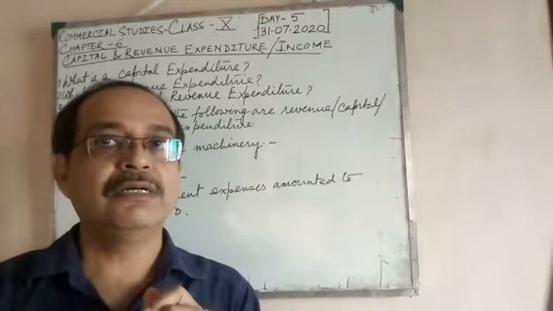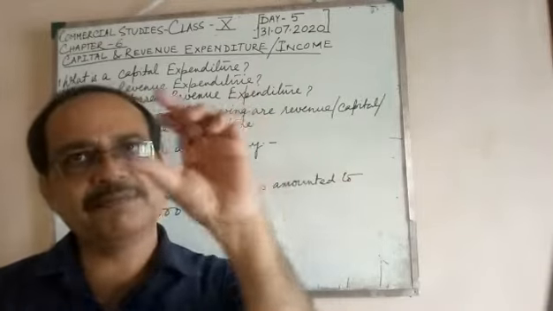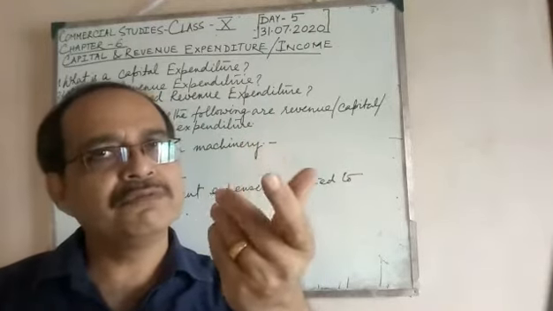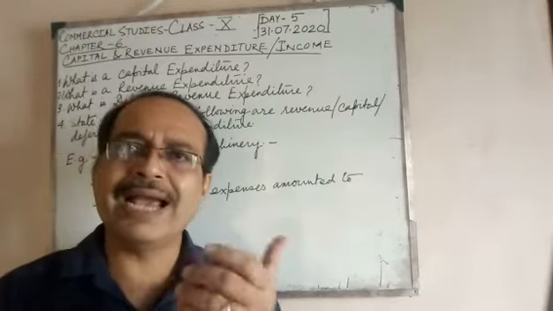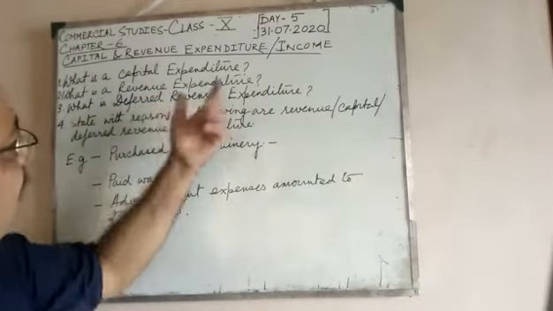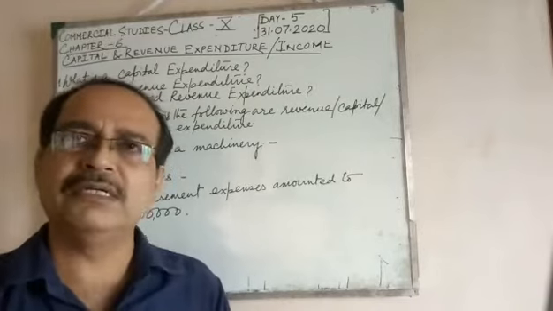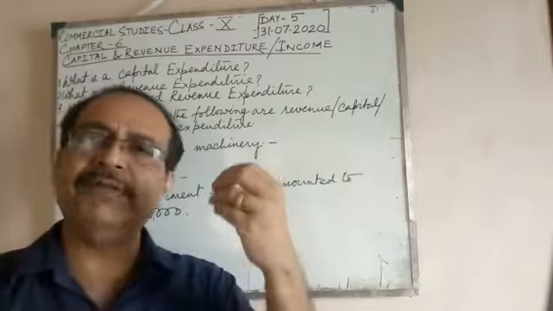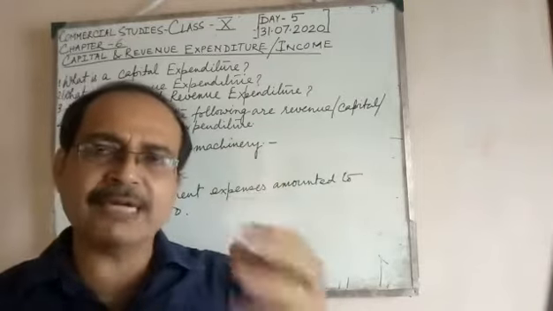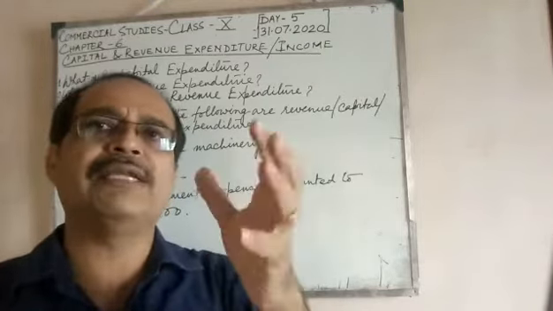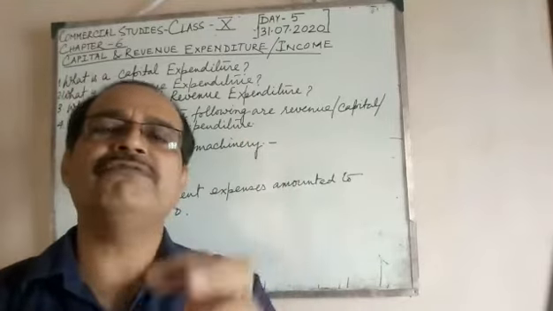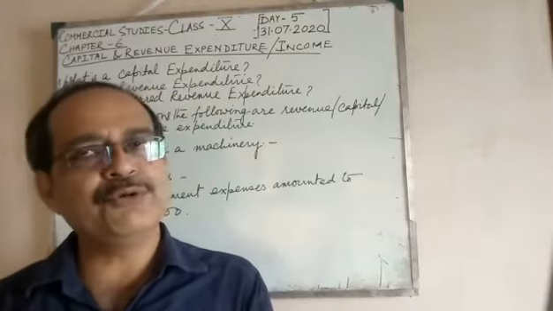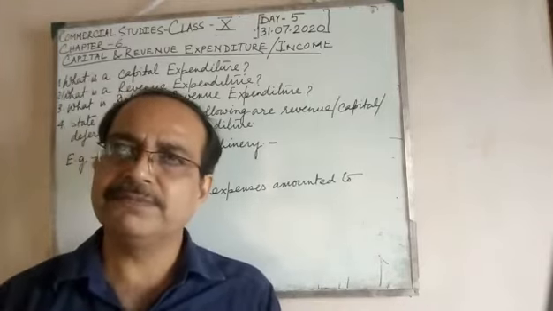But while you are writing a 2 marks answer, you may write it in a paragraph, but in the paragraph you have to include the features. Similarly, in revenue expenditure also you need to do that. If it is of 5 marks, you will probably be given in the question the number of points you need to write, such as write 5 features of revenue expenditure. So naturally you know that you need to write 5 features.